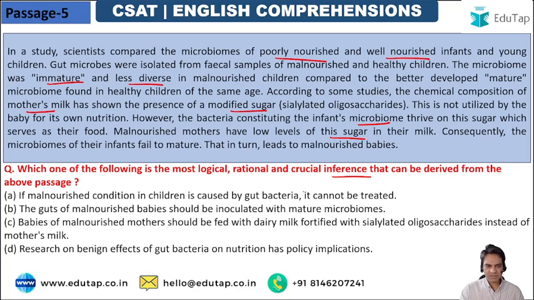If malnourished condition in children is caused by gut bacteria, it cannot be treated. ये कह रहा है कि वो ट्रीट नहीं हो सकती. No, the guts of malnourished babies should be inoculated with mature microbiomes, कि उनको पेट में इंजेक्शन से मैच्योर माइक्रोबायोम्स डाल देने चाहिए. ठीक है, ये सॉल्यूशन बता रहा है. Babies of malnourished mothers should be fed with dairy milk fortified with cellulated oligosaccharides instead of mother's milk.